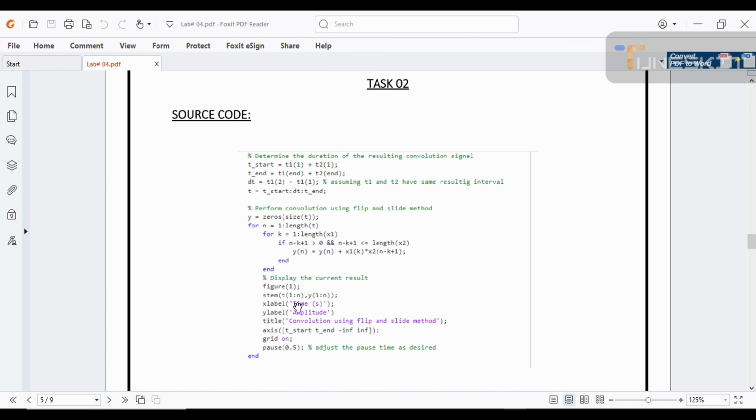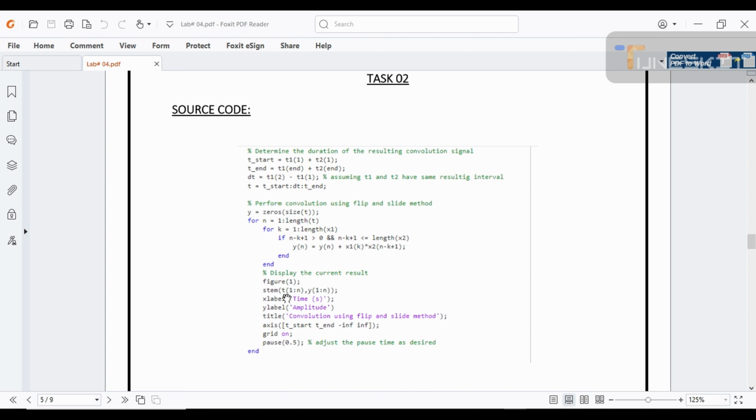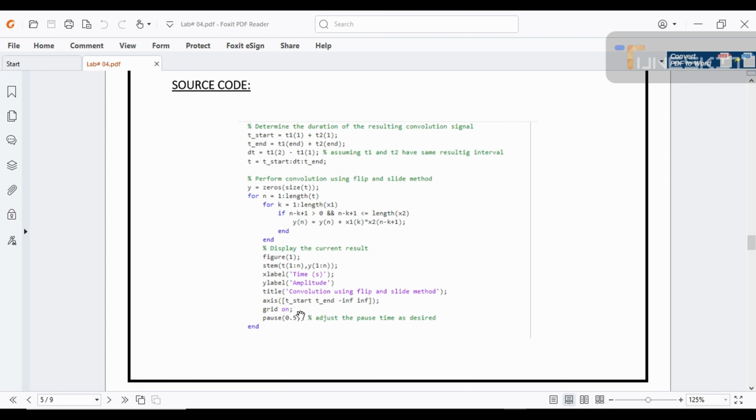Then we use figure, then use the step command, then use xlabel for labeling the x axis, then ylabel for labeling the y axis, then use title, then use axis, then use grid on, then we use the pause command.